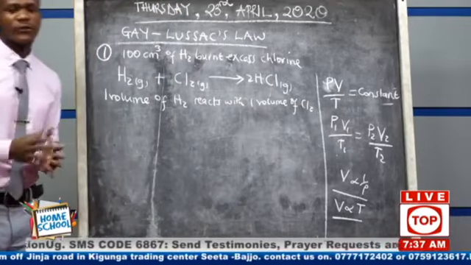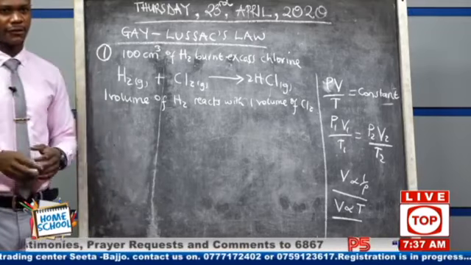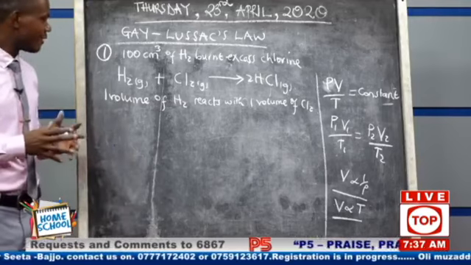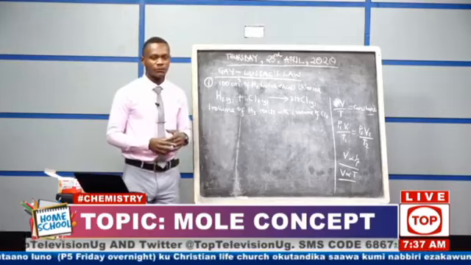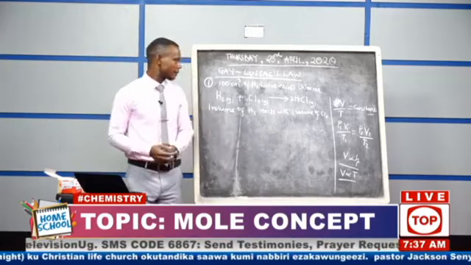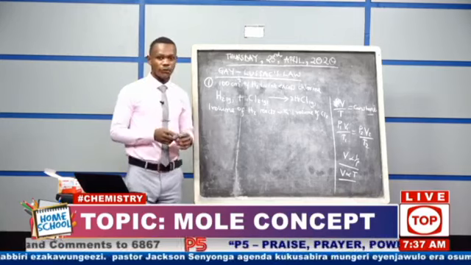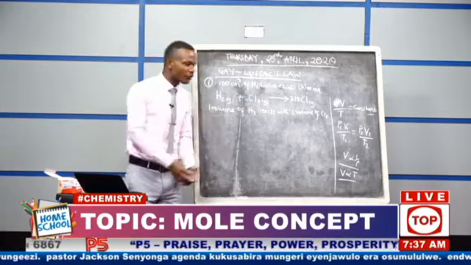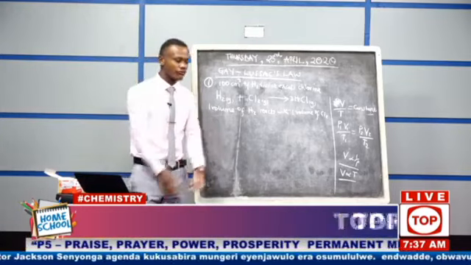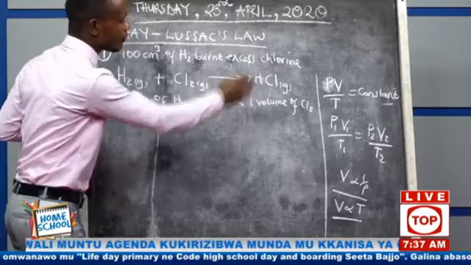So if one mango is put in one bucket, a full bucket has to have only one mango. If you put the second one, it will not fit there. If you want to cook 1 cup of rice, you have to use 1 cup of water. So 1 cup of rice must be combined with 1 cup of water. So that's what is happening here. 1 volume of hydrogen reacts with 1 volume of chlorine.